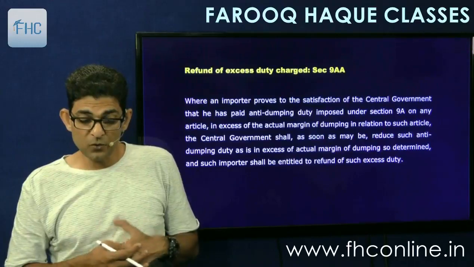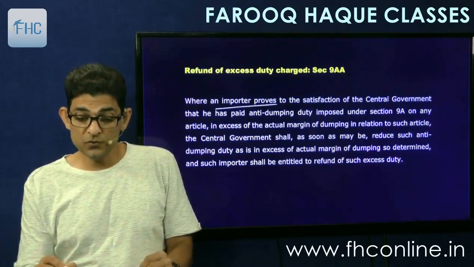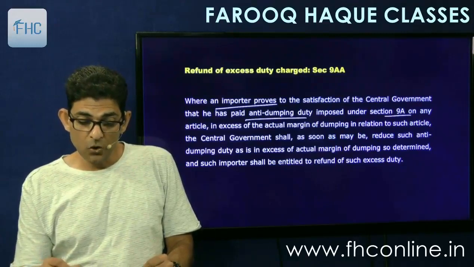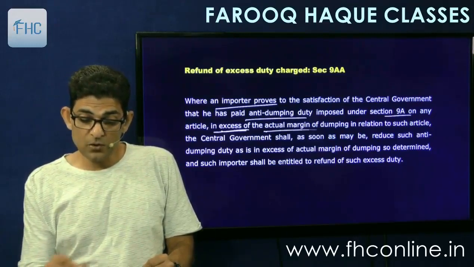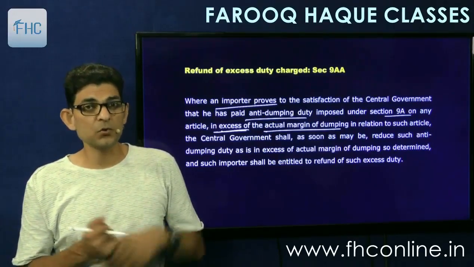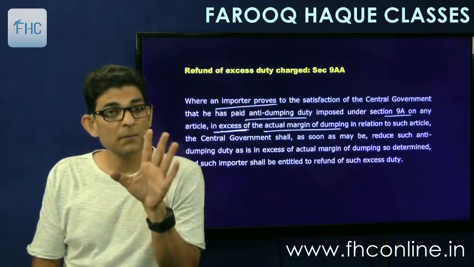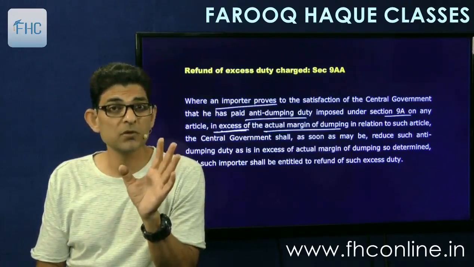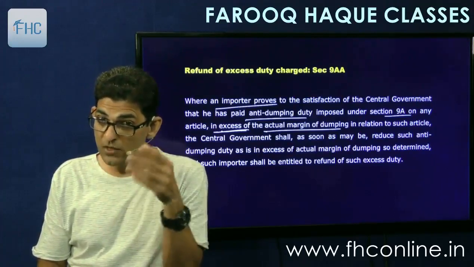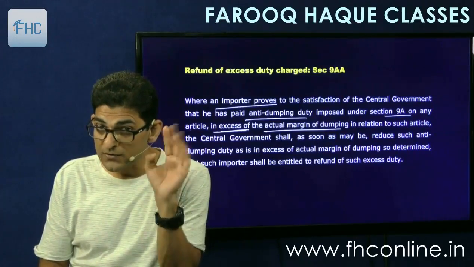Then there is another section, refund of excess duty charged, where the importer proves to the satisfaction of the central government that he has paid anti-dumping duty imposed under 9A on any article in excess of the actual margin of dumping. So when the government conducts the inquiry, it finds that the margin of dumping is 5,000 rupees. So they impose 5,000 duty on us. But later on we go to the government and prove that the margin of dumping is not 5,000, it is only 2,000. So you should have charged 2,000 rupees of duty, not 5,000. If we are able to prove this, then they will refund us the balance 3,000.